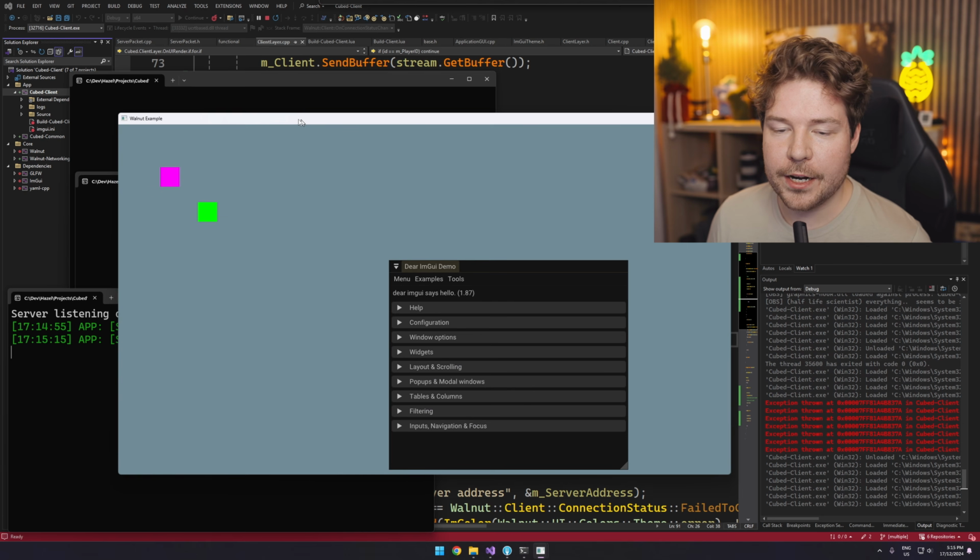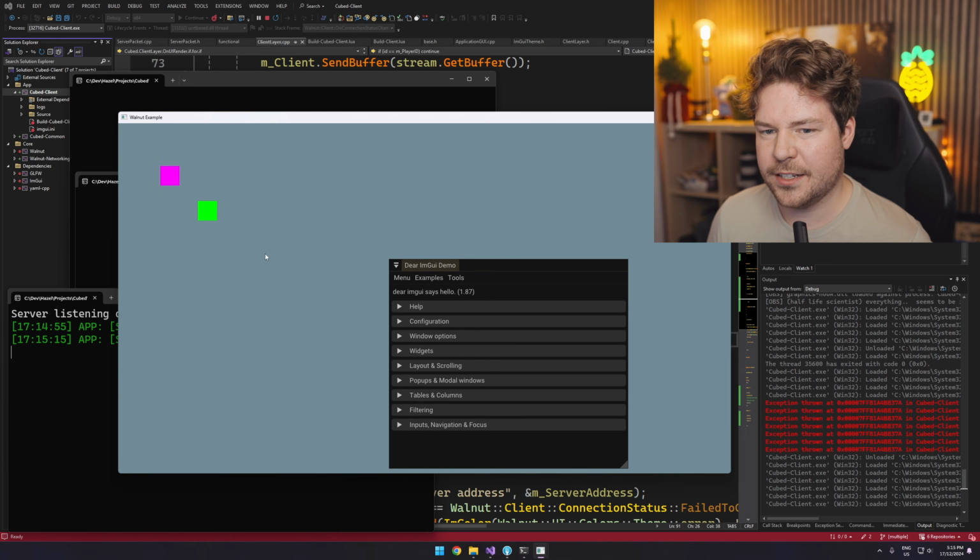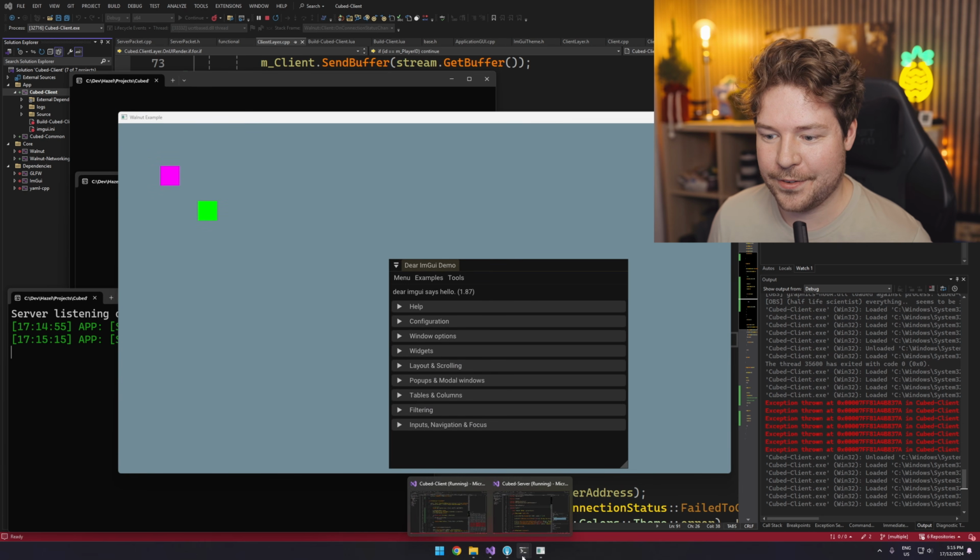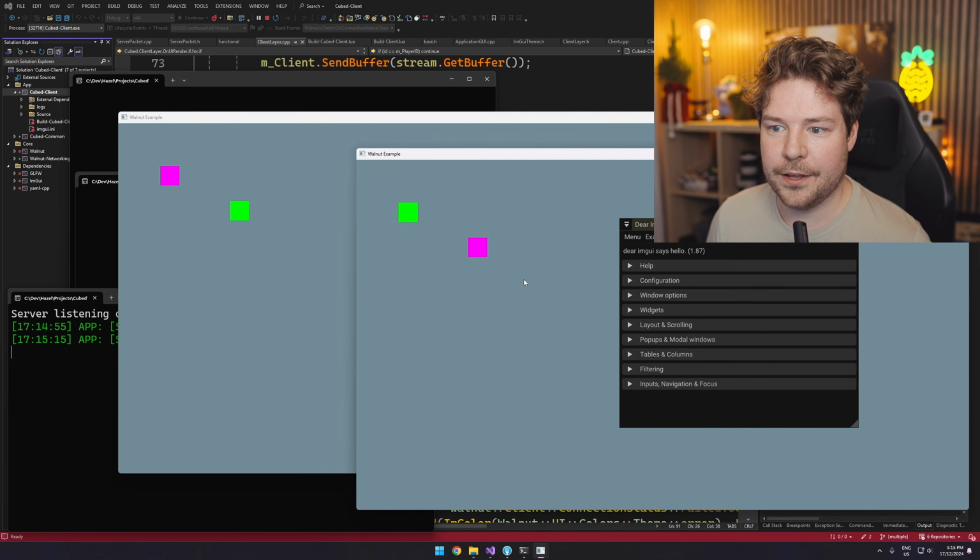Check this out. So one of these is us and one of these is not us. Now they should be at the same position. So the fact that they're not is already a little bit weird. But if I move, check this out. Why are they not the same position though?